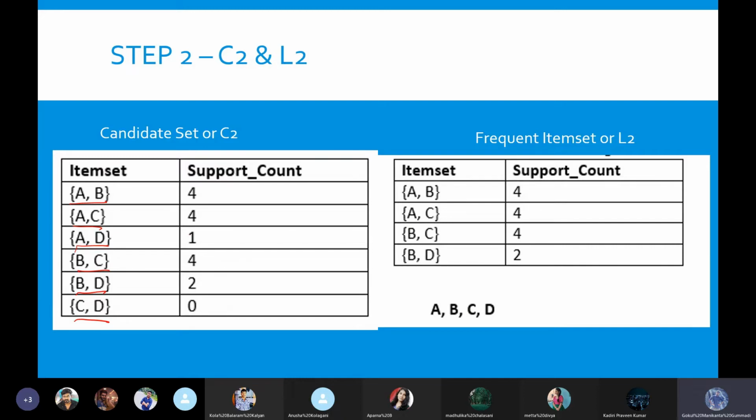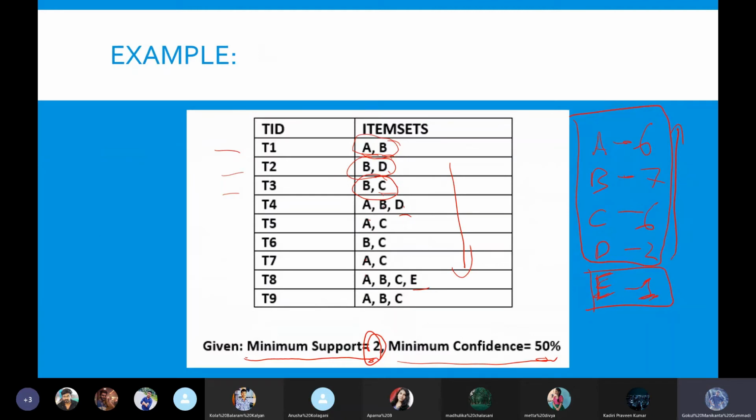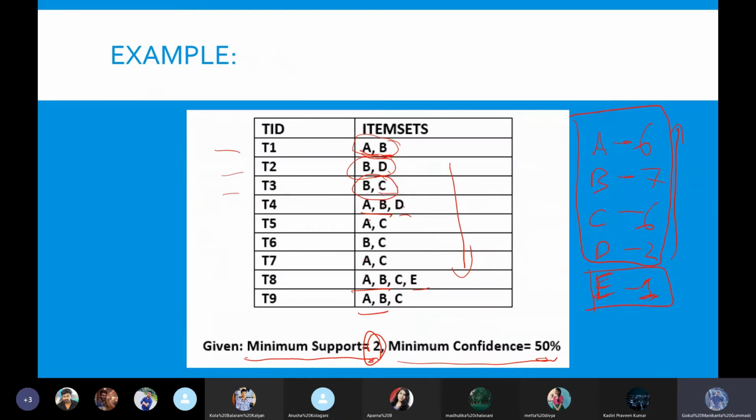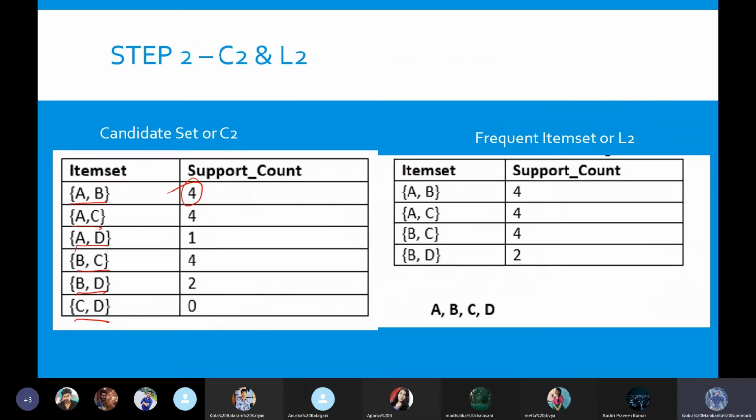In those 6 combinations, how many times are these occurring in our transactions? A and B together, how many times is it happening here? 1, 2, 3, 4. So A and B is happening 4 times together. That is what it is showing here. And A and C together, how many times? We can identify 1, 2, 3, 4 times. Similarly, A and D is happening 1 time, B and C 4 times, and B and D 2 times. And C and D never happened.